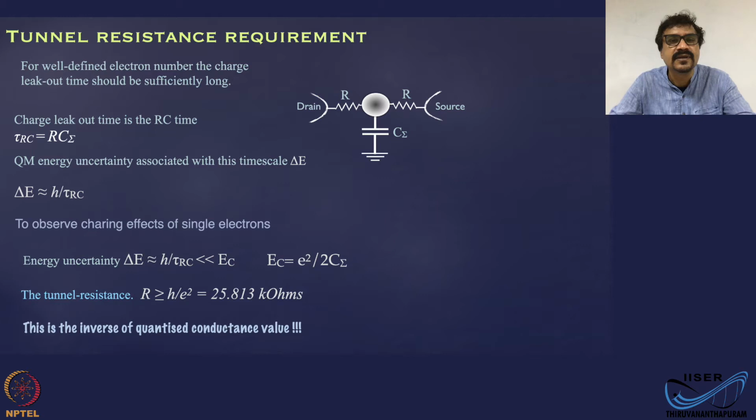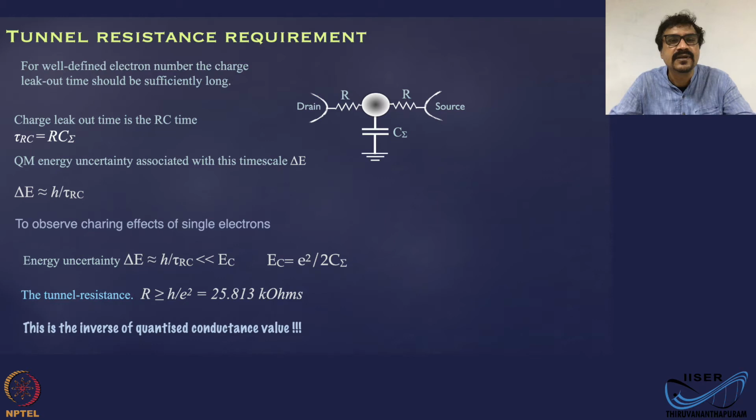It is connected to the source and drain regions through certain resistors. These tunnel barriers are actually resistors as far as electrical equipment is concerned. These resistors R and the C are going to give you an RC time constant for charge leak out. Okay.